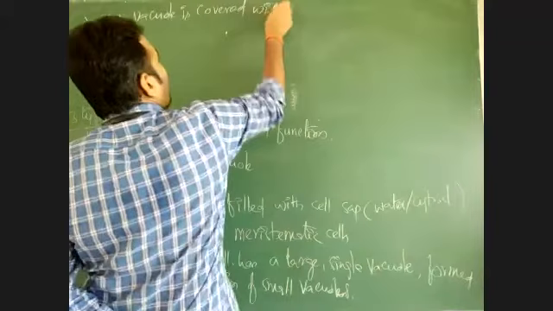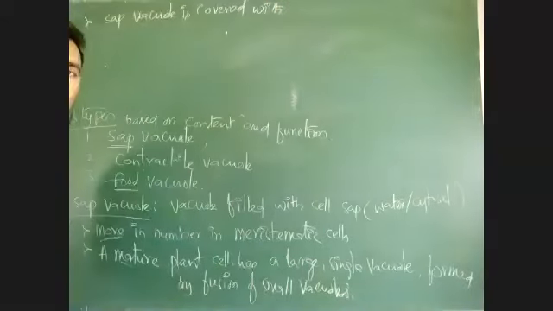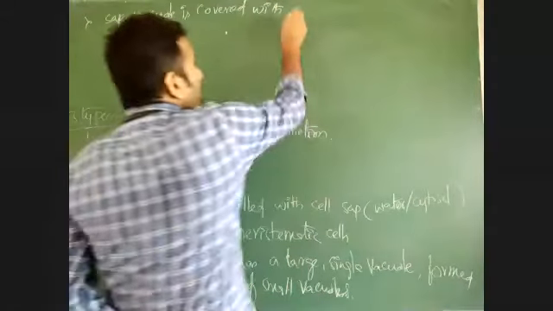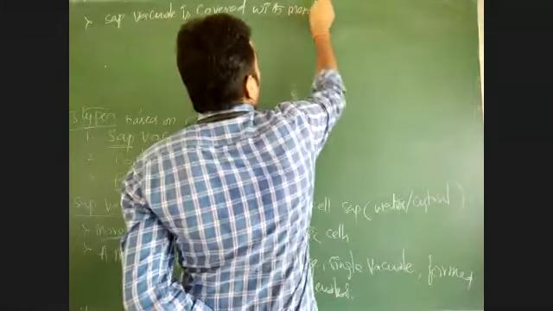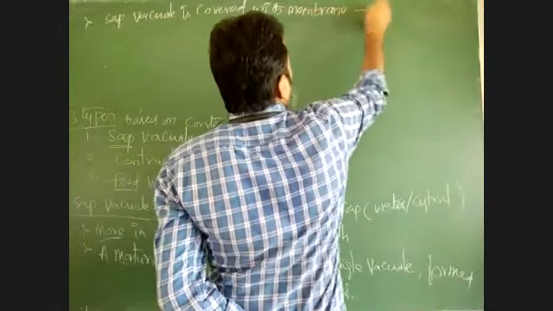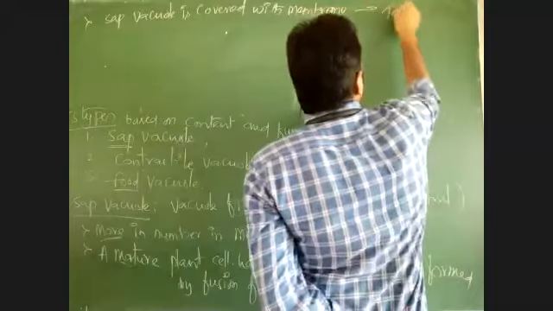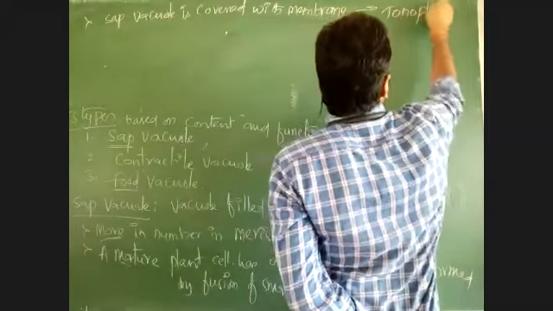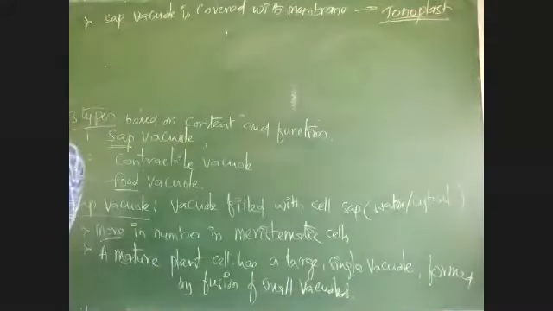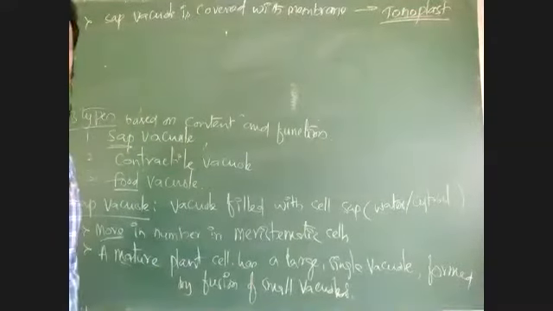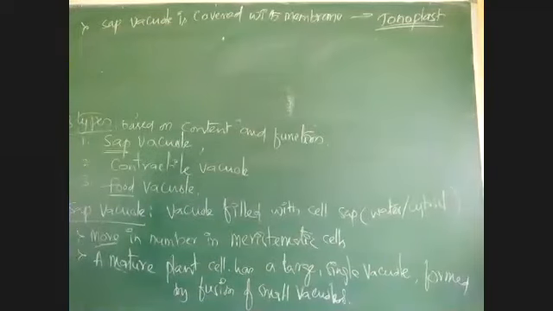I told you vacuoles are single membrane structures. That membrane and vacuole together are called tonoplast. Tonoplast is the full vacuole with membrane and sap.